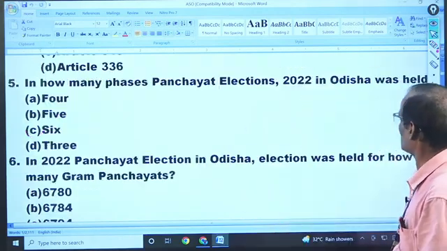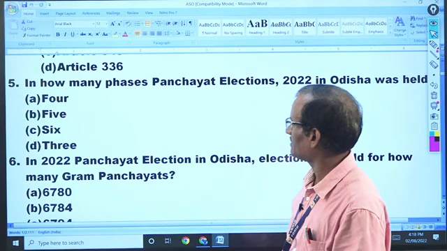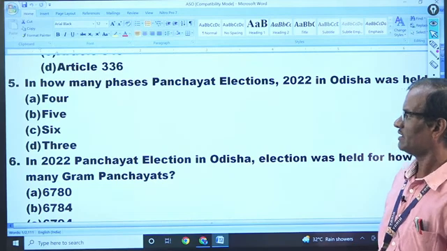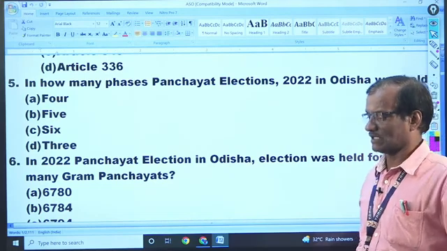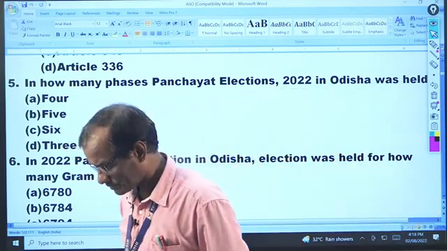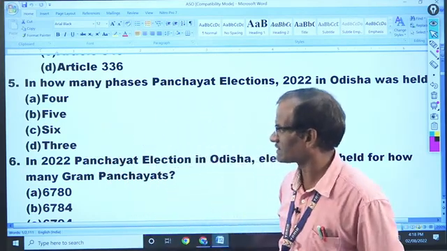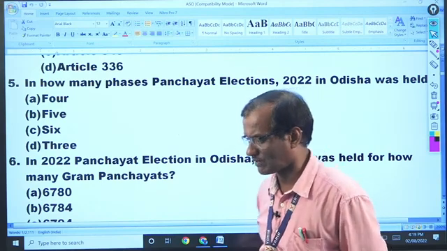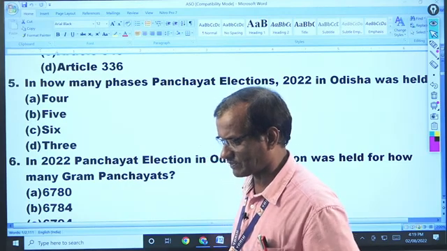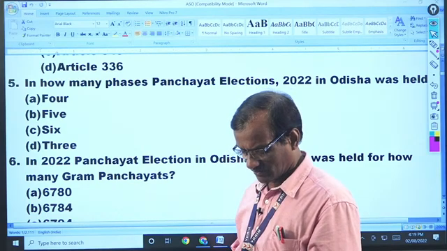Panchayat election 2022 in Odisha was held in February. Anyone can say in how many phases it was held? If you are preparing current affairs, then you can say. Yes, that was not in 6 phases, that was in 5 phases. There were 5 phases of the Panchayat election in Odisha.